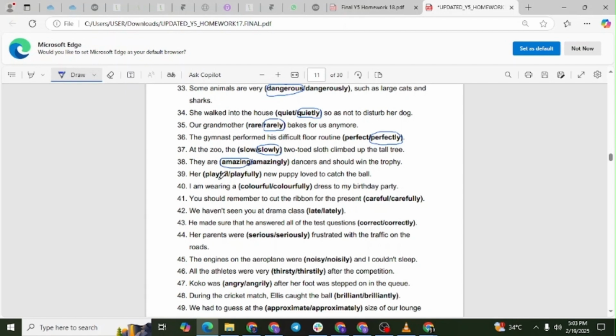Question number 39. Her playful new puppy loved to catch the ball. Explanation. Playful is an adjective describing puppy. Playfully is an adverb and would be used to describe a verb, not a noun.